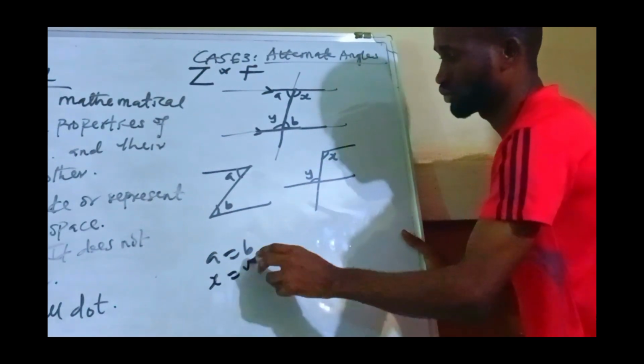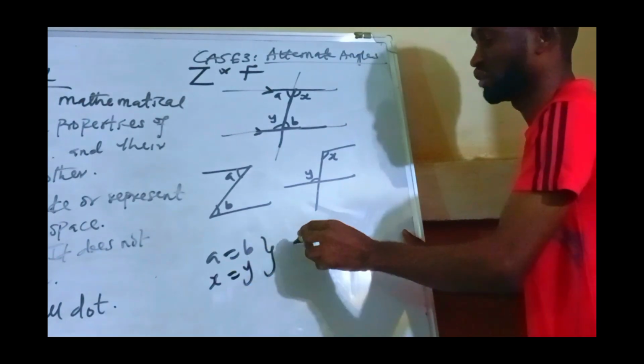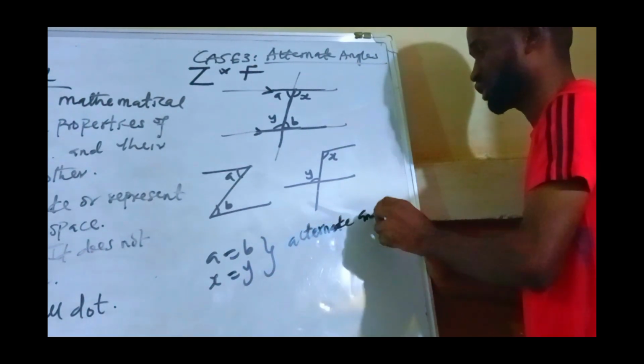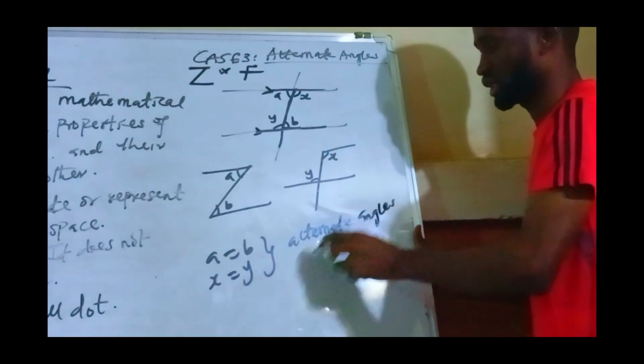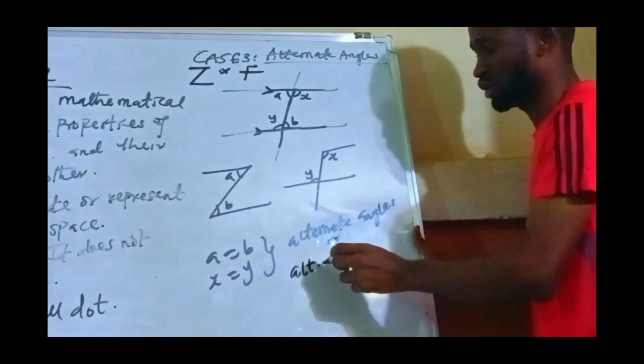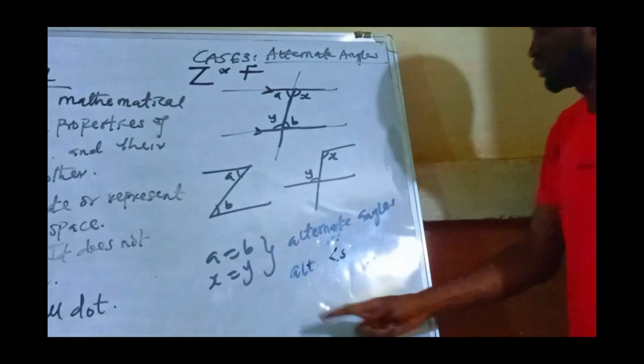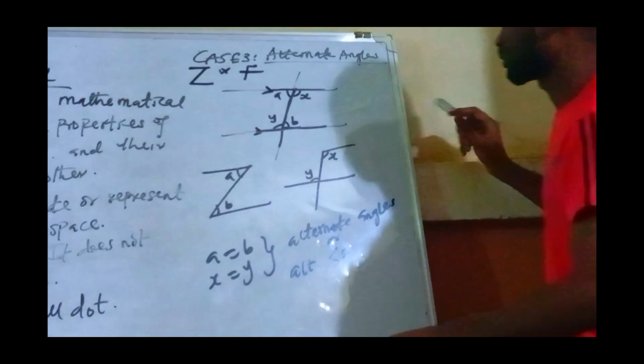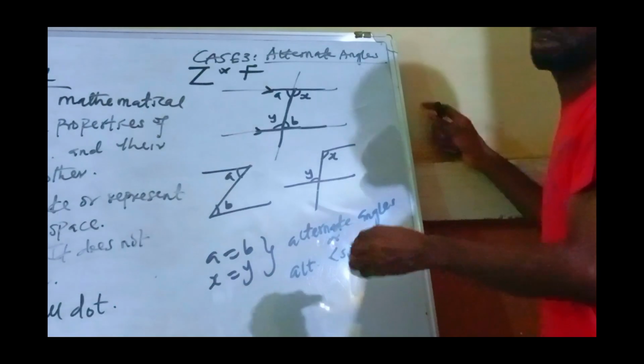So X is equal to Y. So what is your reason here? It tells us it is giving alternate angles. Alternate angles, or you can just use ALT, alt angles here. You can just use this in short. Alternate angle, they will still mark it for you. Okay, so that is what we have under case 3, which is alternate angle.